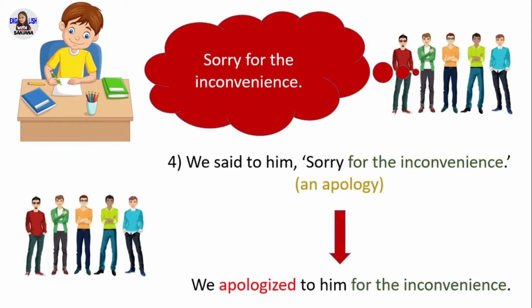Let's move on to the next example. Sorry for the inconvenience. We said to him, "Sorry for the inconvenience," in direct speech. This is an apology, so you can use apologized as the reporting verb. In reported speech, we apologized to him for the inconvenience.